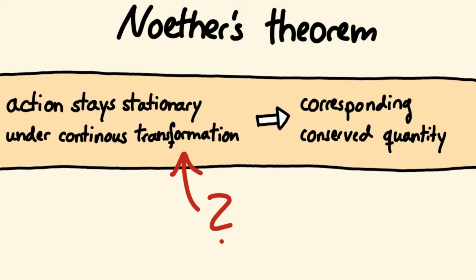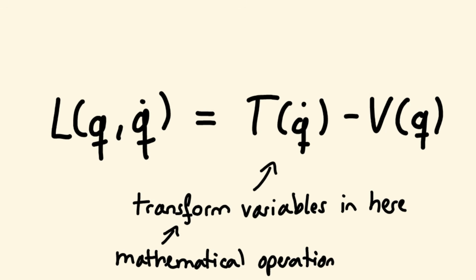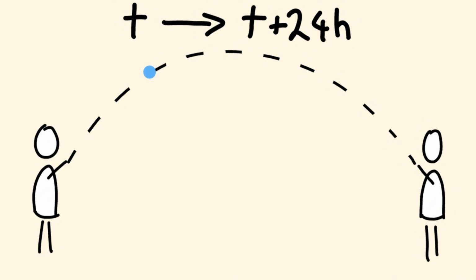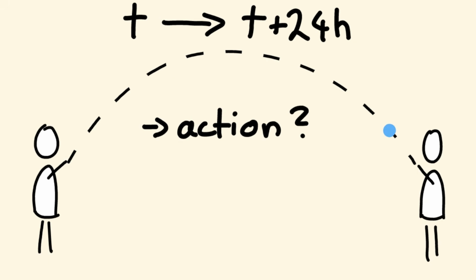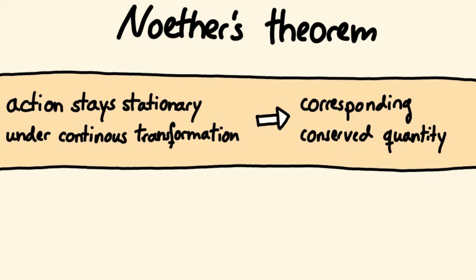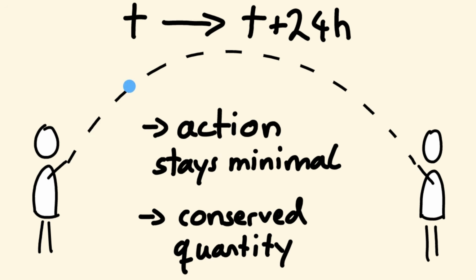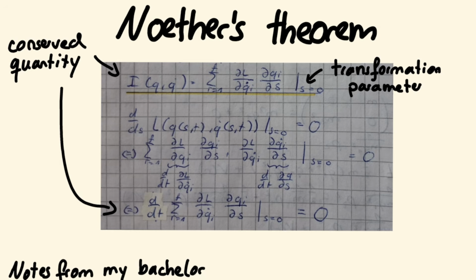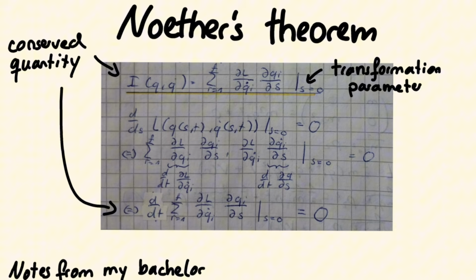What's a transformation? It's applying some kind of mathematical operation onto position, velocity or time, like adding 24 hours to every t. If we throw the ball tomorrow instead of today, what happens to the action? Well, the ball still takes the parabolic path, so the action is still minimal. Now Noether's theorem tells us that there must be a corresponding quantity that stays constant over time. Noether's theorem also tells us how to calculate this quantity out of the Lagrangian.